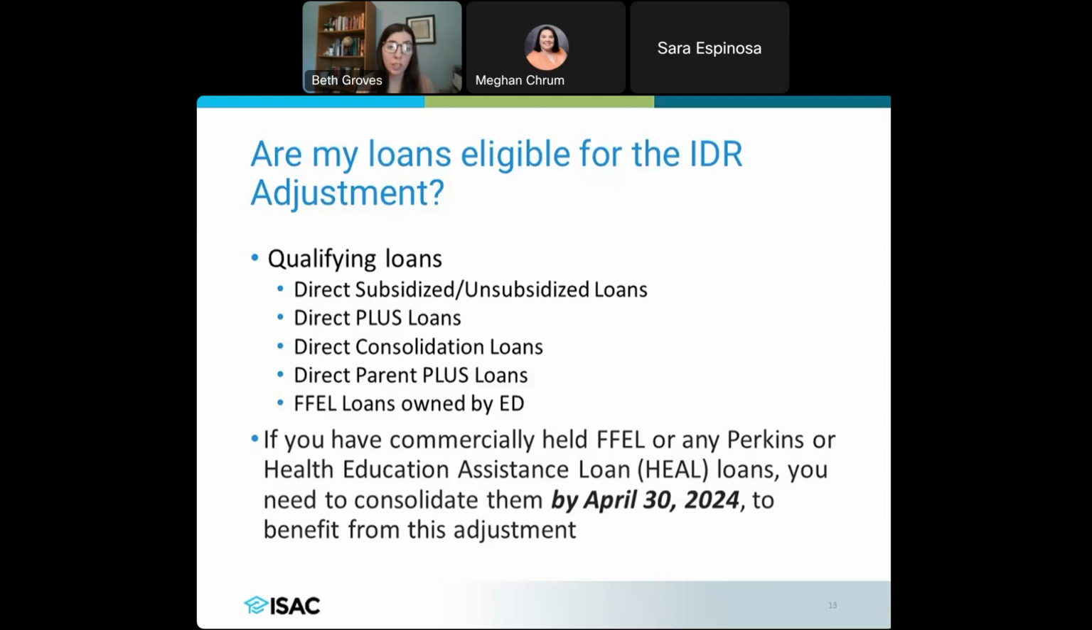Now, if you have commercially held FFEL loans, Perkins loans, or HEAL loans, so health education assistance loans, you can benefit from this, but that is why this April 30th date is so important, and we're 8 days away from it. You need to consolidate those loans. Consolidation is crucial here by April 30th of 2024 in order to benefit from this adjustment for those loans specifically, the commercially held FFEL loans, the Perkins loans, or the HEAL loans. That's why we're really pushing this April 30th date for those borrowers to get those loans to qualify here.